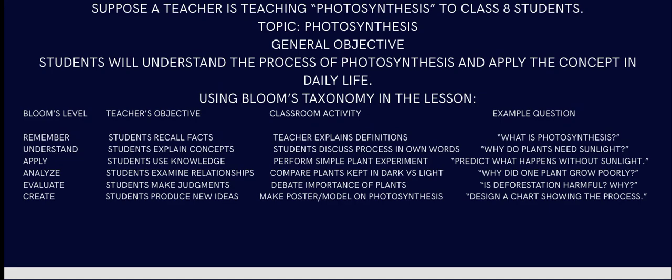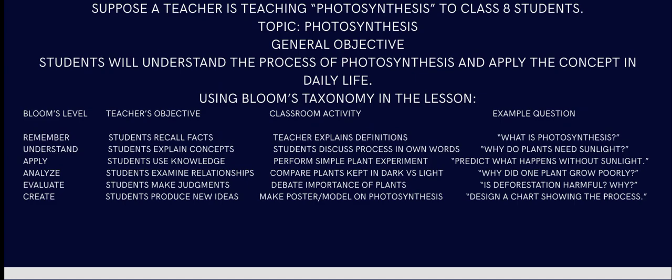Then they understand: students explain the concept. Students discuss the process in their own words. Why do plants need sunlight? These are example questions they ask using their own brains. Then comes apply. Students use knowledge. They perform a simple plant experiment and predict what happens without sunlight. They do a little experiment to understand why sunlight is so necessary. That forms the apply level.